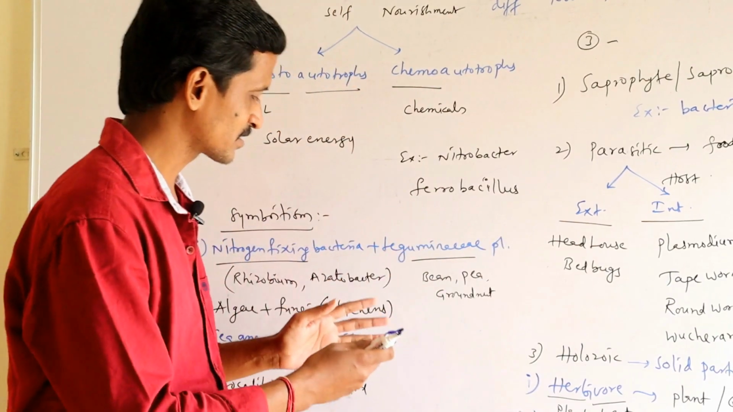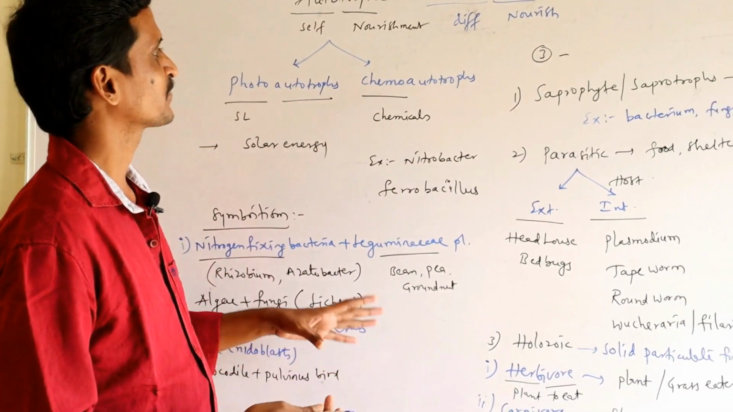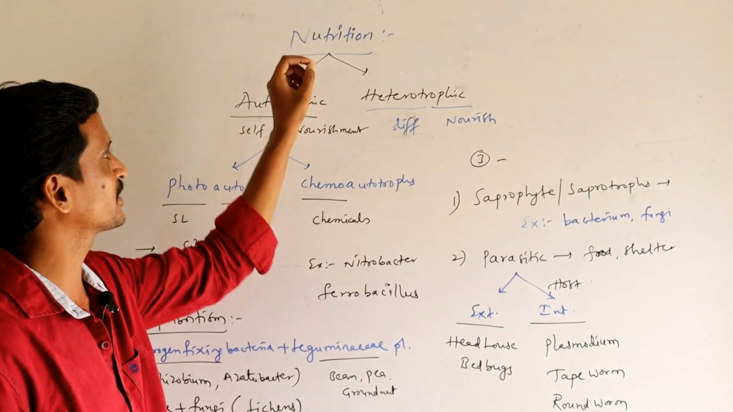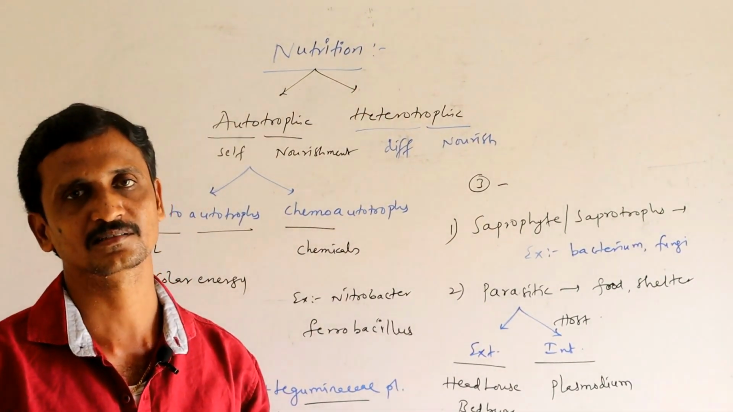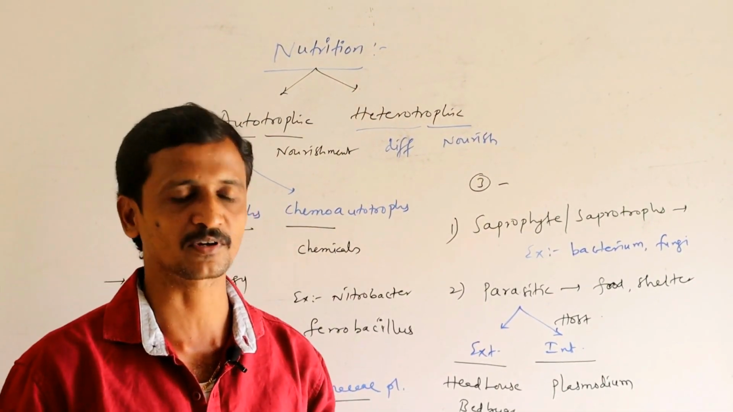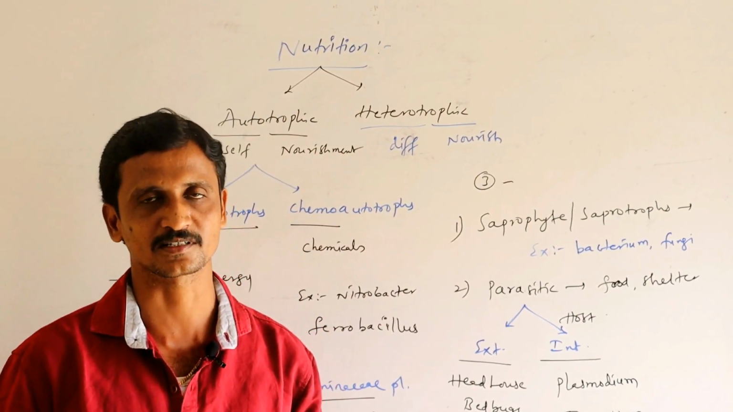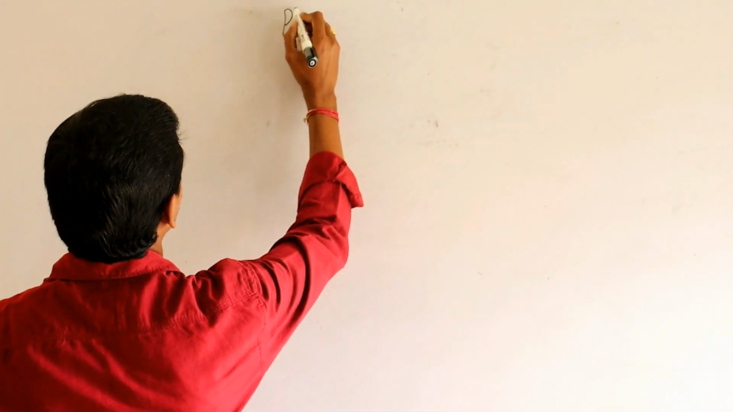So like this, we can see plenty of relations in nature. Now let us enter into our first topic, that is nutrition in plants. Plants are able to synthesize their own food with the help of a process called photosynthesis. So let us continue with photosynthesis.